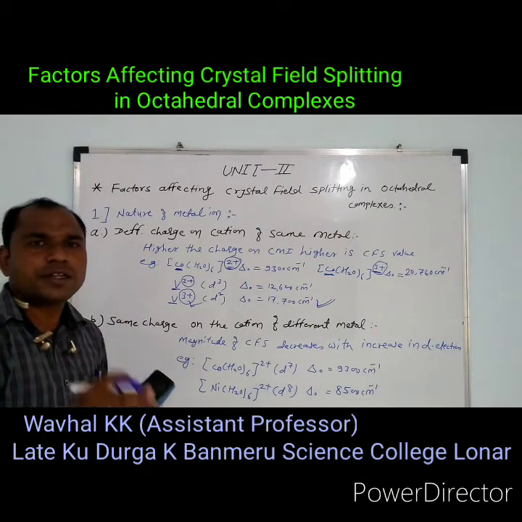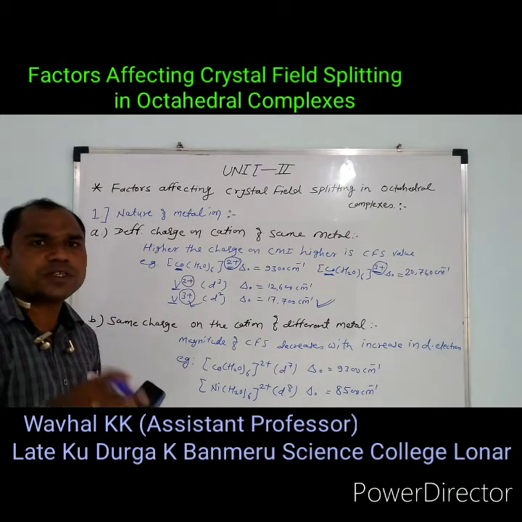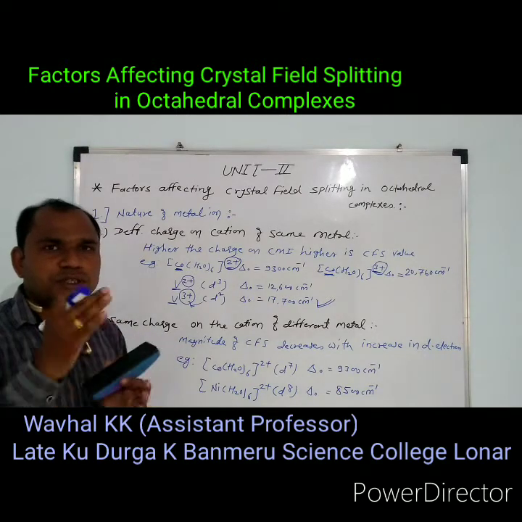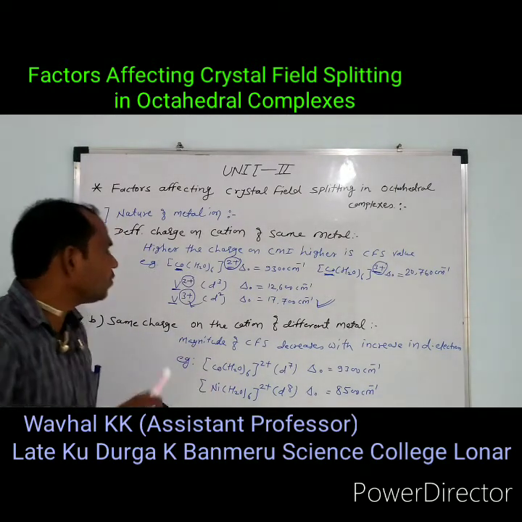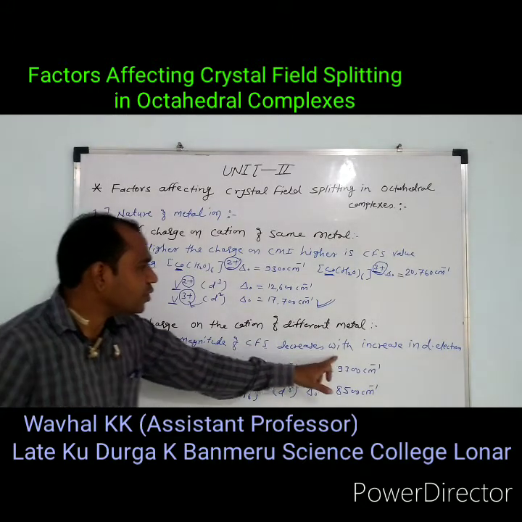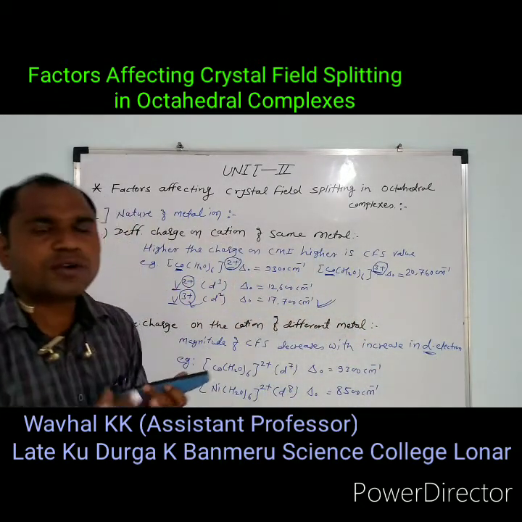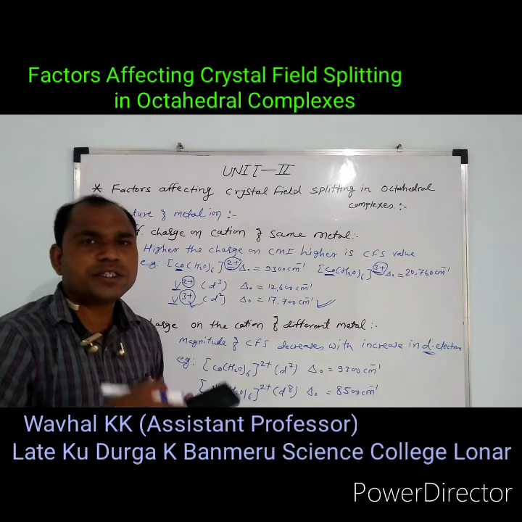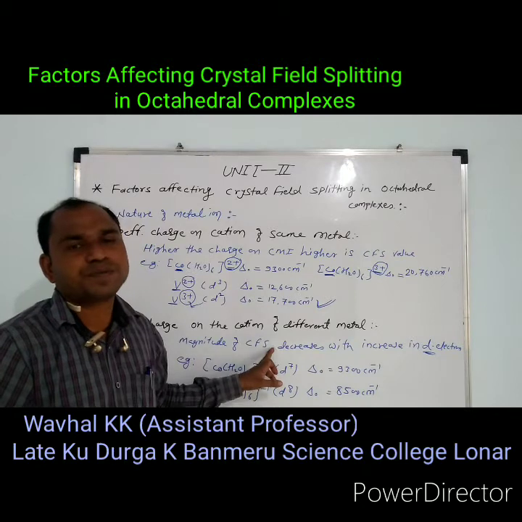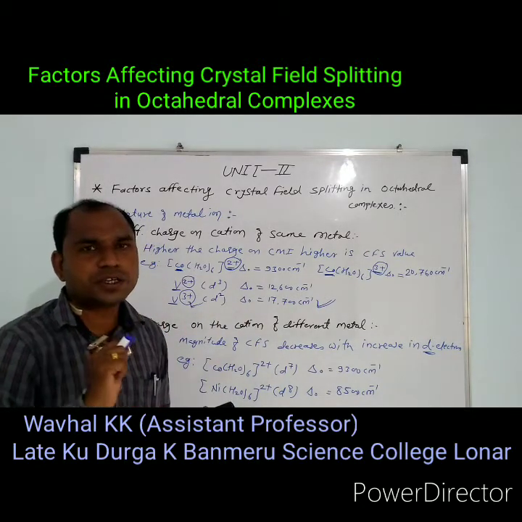It means that a different number of electrons is present in the d orbital, and on the basis of this, the magnitude of the crystal field splitting decreases with an increase in d electrons. When the number of d electrons present in the d orbital increases, there is a decrease in the magnitude of the crystal field splitting.